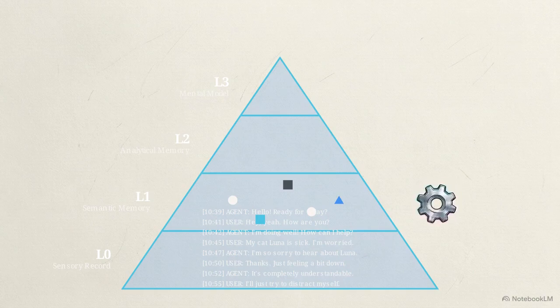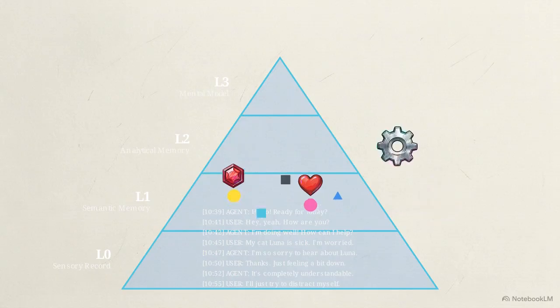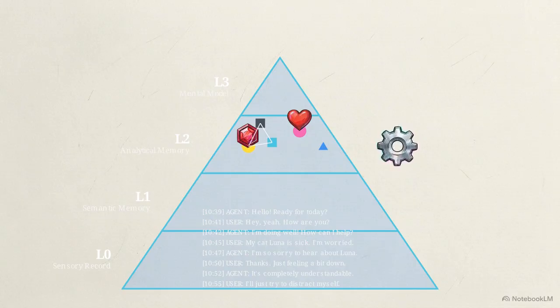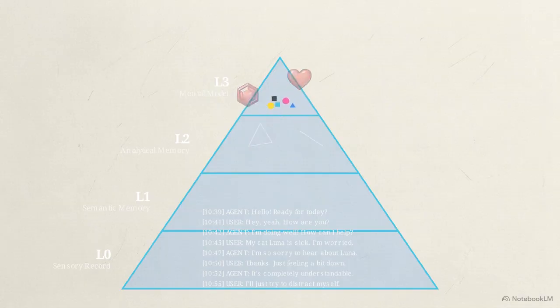Layer 1 maps to semantic memory. Background workers extract facts from the raw text and apply emotional context weights based on the session's tone. A detail shared during a vulnerable moment receives a higher importance score than a casual mention. Layer 2 identifies inferred patterns. Nightly workers analyze the structured facts to extract behavioral insights, personality traits, and relational goals, forming a procedural memory of the user. Layer 3 is the synthesized understanding, the mental model.